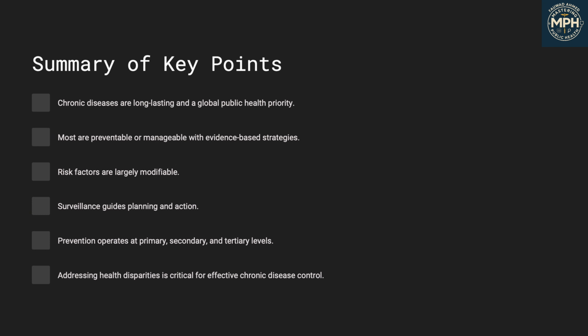Let's recap the key points about chronic disease epidemiology. Chronic diseases are long-term, non-communicable conditions that cause major global mortality. Most are influenced by modifiable risk factors. As countries industrialize, they shift from infectious to chronic disease burdens. Effective surveillance tracks disease trends and supports action. Prevention strategies operate at primary, secondary, and tertiary levels. Equity must be central to chronic disease prevention. Epidemiology provides the tools to understand, prevent, and manage these conditions, improving lives across the lifespan.